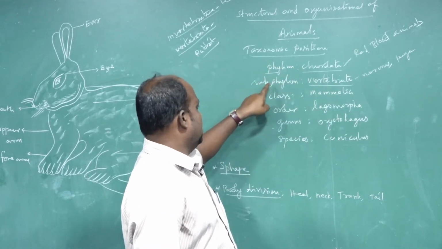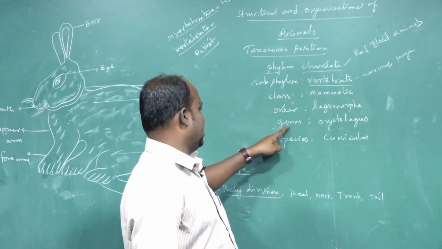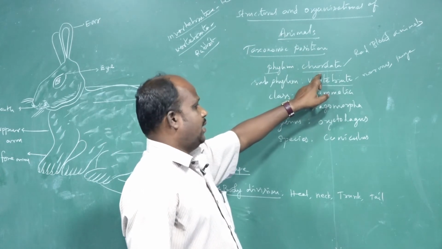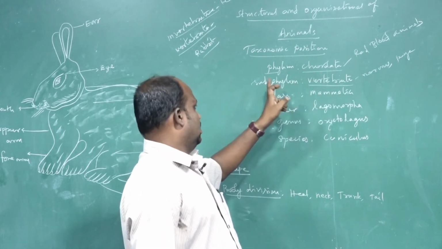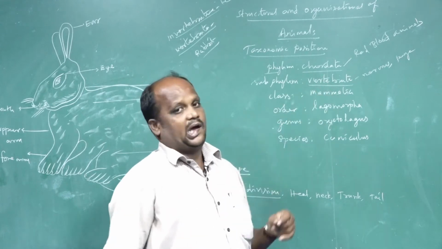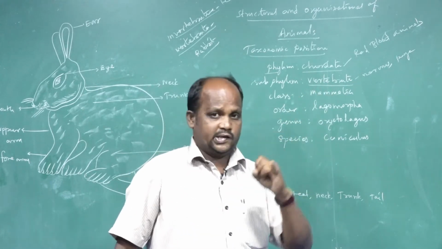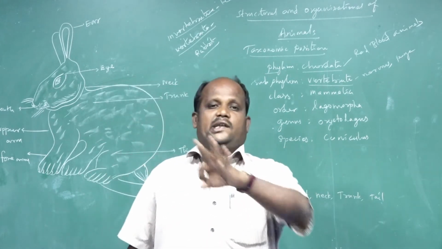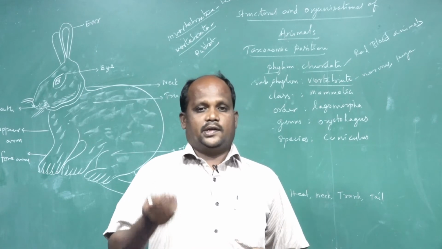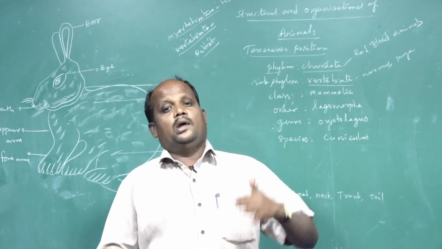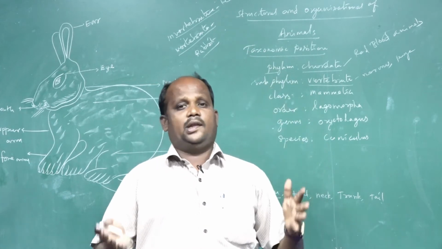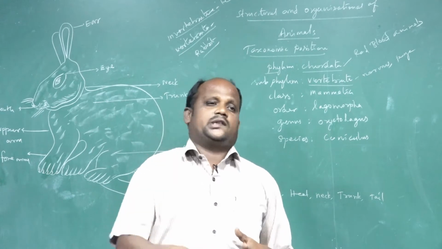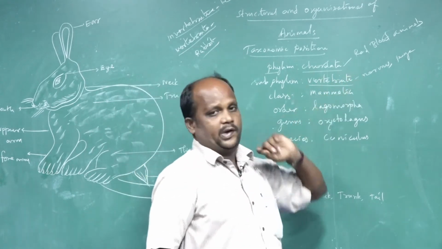The rabbit's taxonomy has phylum, subphylum, class, order, genus and species. The phylum name is chordata, meaning red-blooded animals. The subphylum name is vertebrata, which means a backbone, spinal cord and pharyngeal gill slits should be present. These three characters are present from the embryonic stage up to the adult stage, throughout the lifetime. Such animals are called vertebrata.